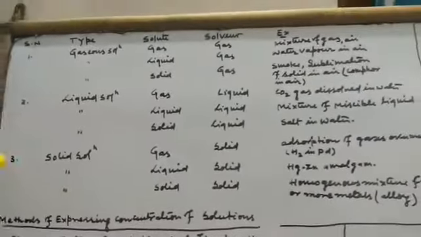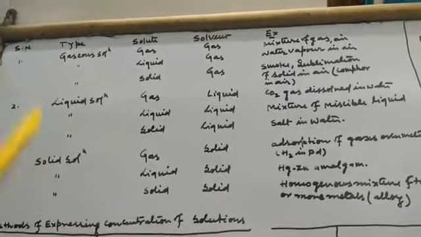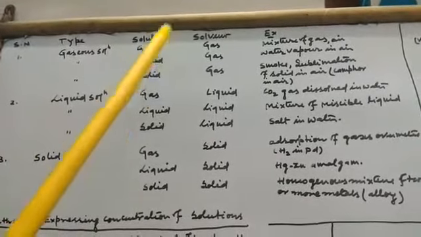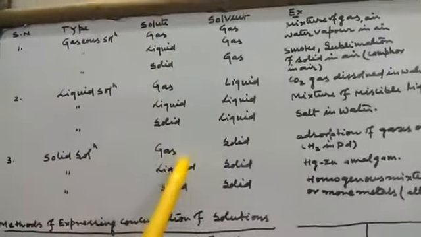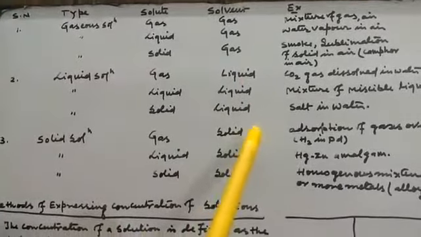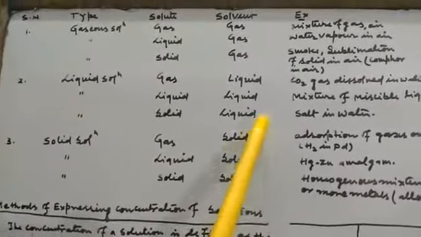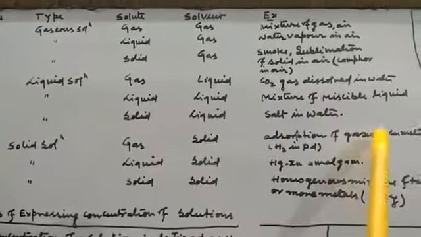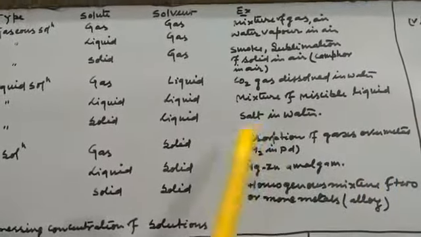Now the type is solid solution. The solute is in gaseous state and solvent is in solid state. The example is adsorption of gases over metal, that is hydrogen in palladium.